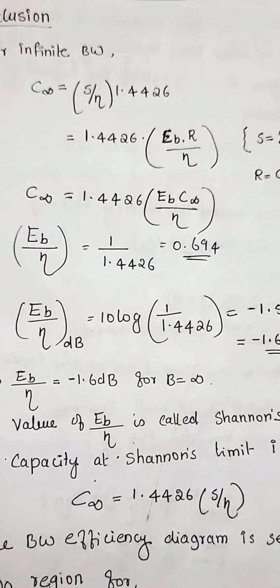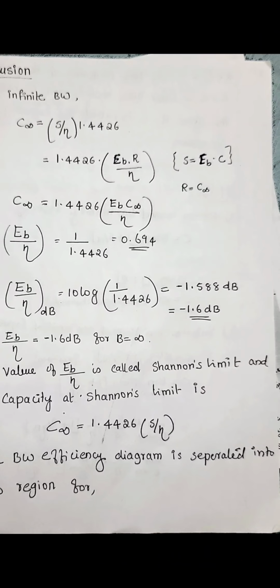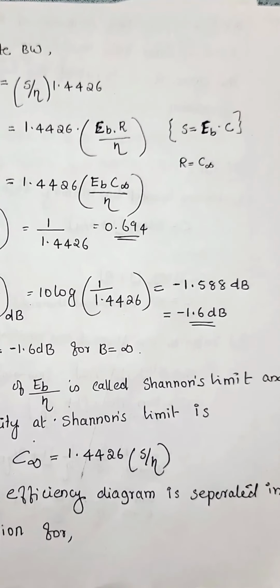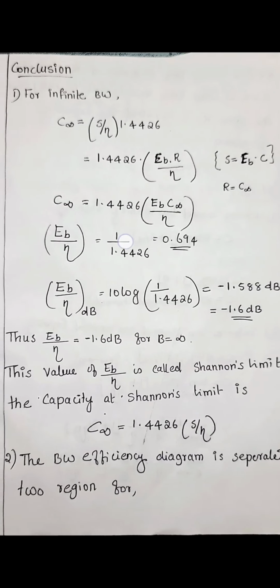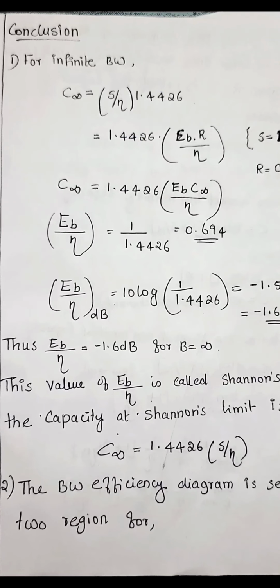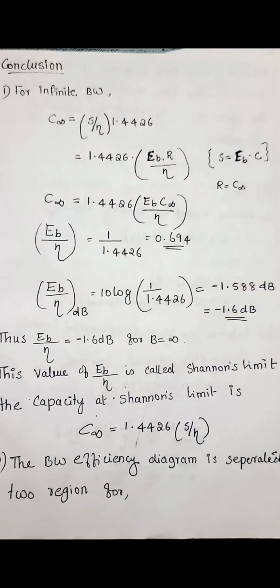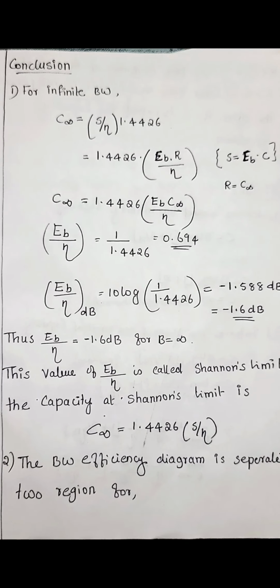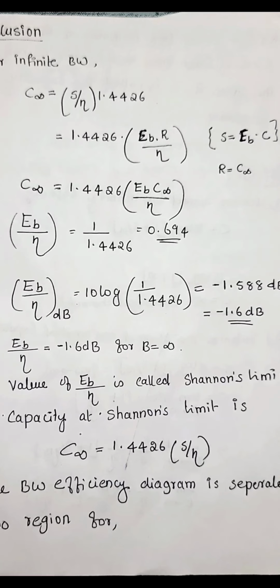So for the EB by eta value in dB, in order to convert to dB, we take 10 log of that value. EB by eta is 1 by 1.4426. In dB, we write 10 log of 1 by 1.4426, that is equal to minus 1.588 dB, and by rounding, we get minus 1.6 dB. So this is the value of EB by eta when the bandwidth is infinite. We have a capacity of maximum value, that is EB by eta is equal to minus 1.6 dB for infinite bandwidth. This value of EB by eta is called the Shannon limit, and the capacity at the Shannon limit, C infinity, is equal to S by eta into 1.4426.